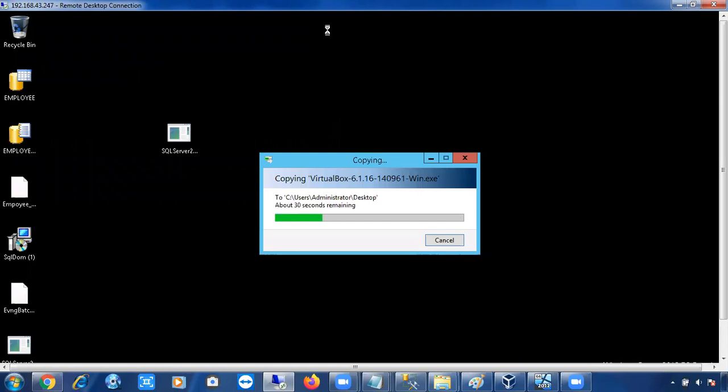Again, this is not SQL DB work. This is completely Windows team work. So don't worry at all, but you have to learn. You have to know how these things work.